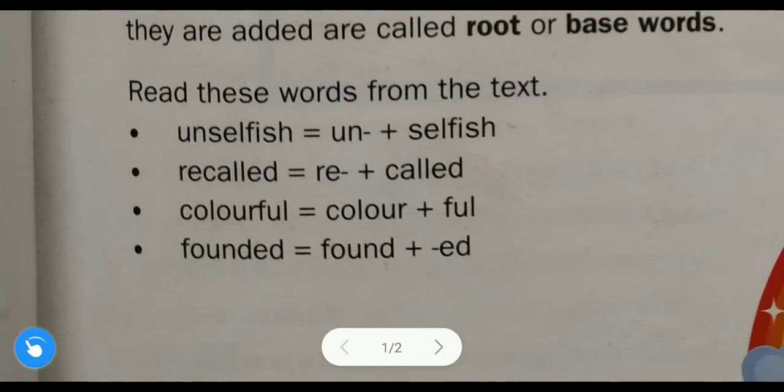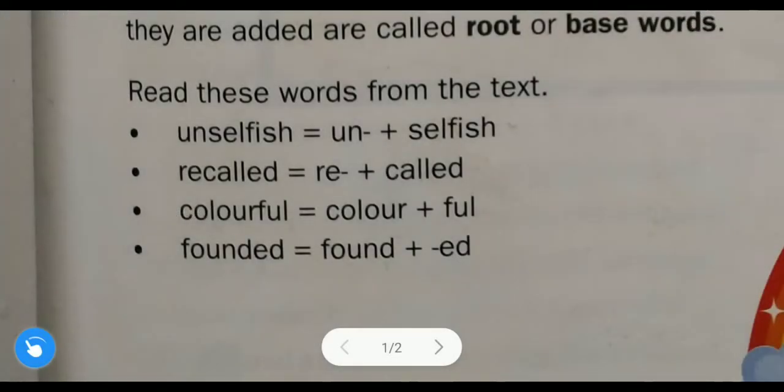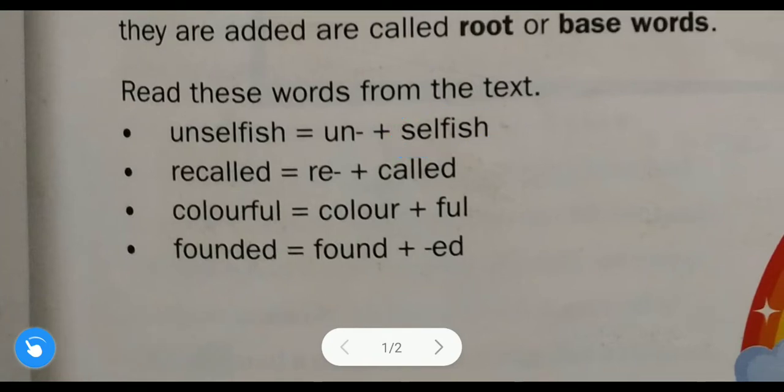Now let us see the first example. In this example, this is the word selfish. This word is called the root or base word. Now in this base word we will add the prefix at the beginning of the word.